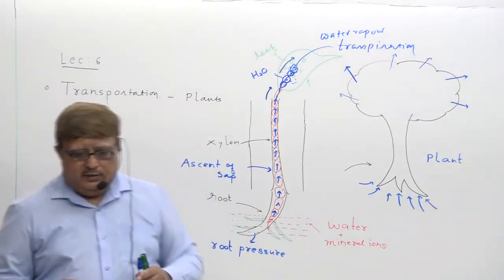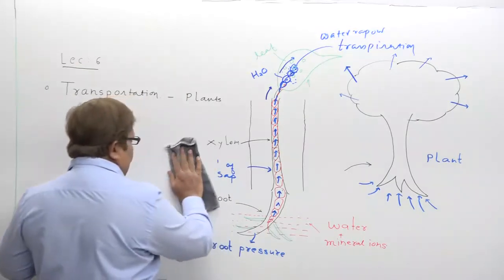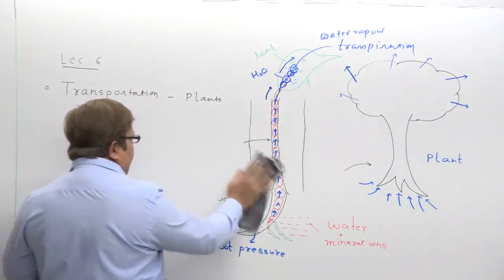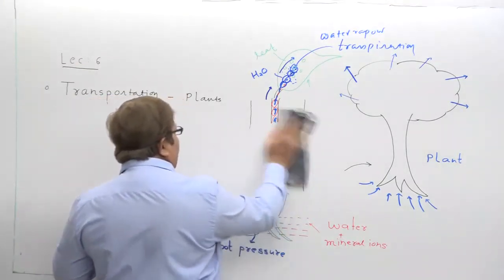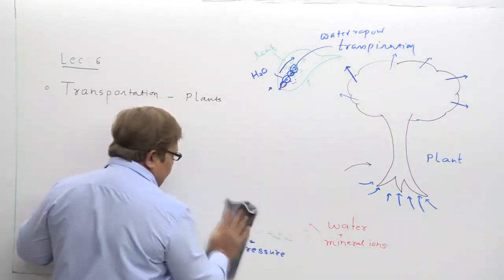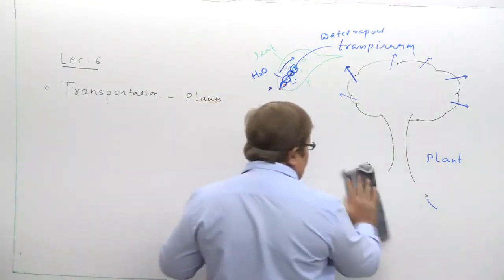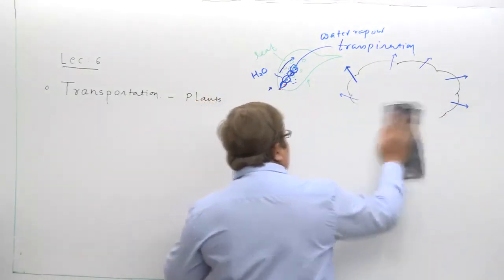Now dear students, let us try to study another topic. Okay, I am just erasing. You must have drawn this diagram also to understand how the water climbs up from the root up to the tip of the leaf. Understand?